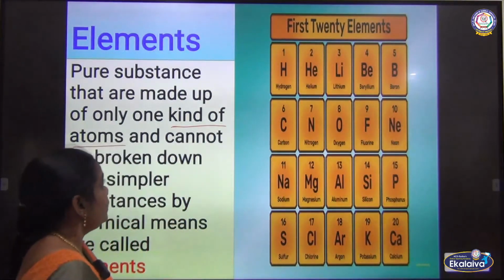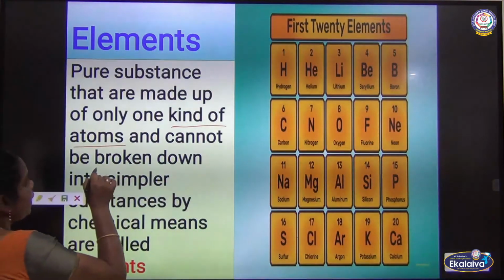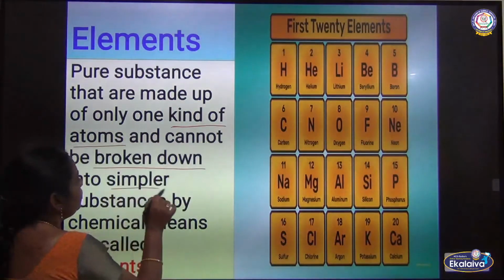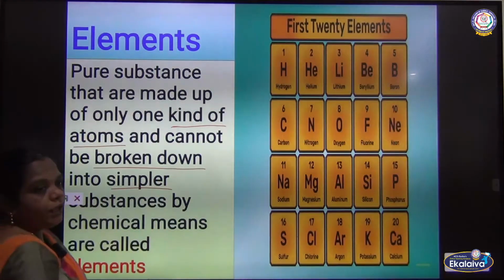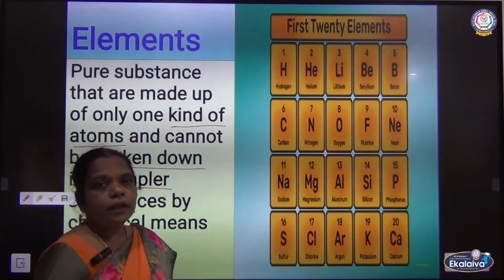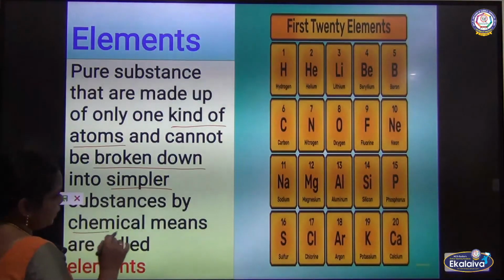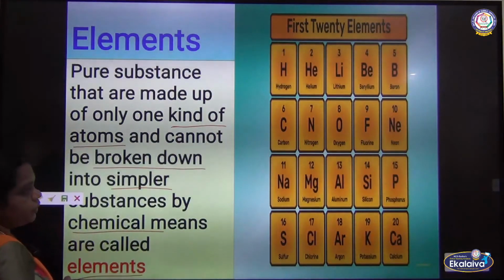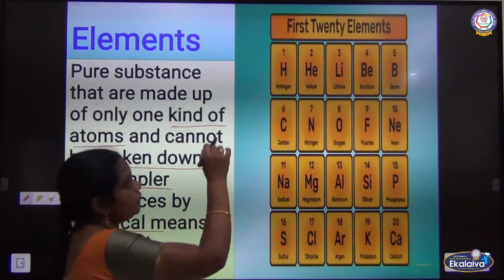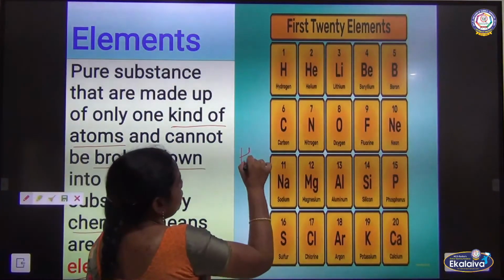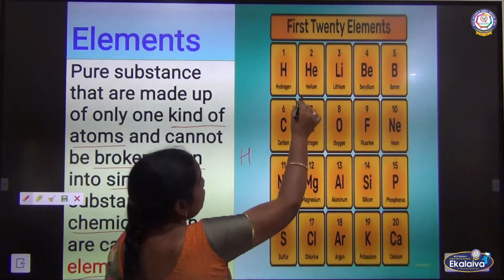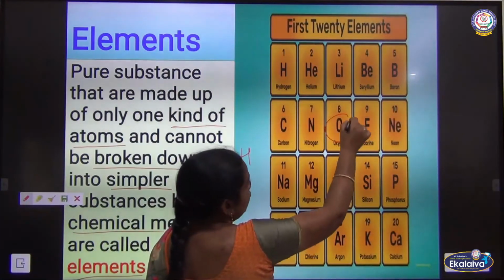So the element is a kind of atom that cannot be broken down into simpler substances. So we cannot break the atom or element. So then that substance is called what? Elements.